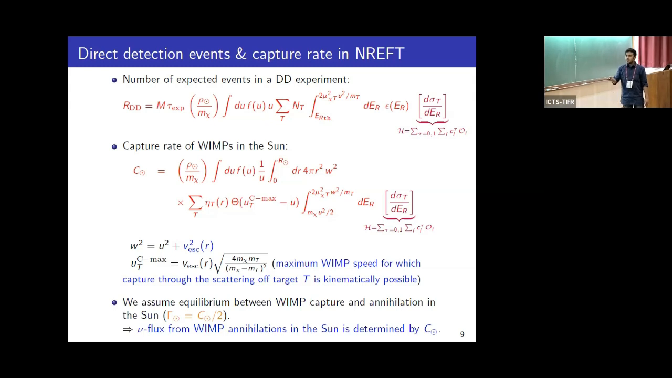We assume equilibrium between WIMP capture and annihilation in the Sun, which implies the capture rate of one WIMP is equal to the annihilation rate of two WIMPs. This is a valid assumption according to the present experimental sensitivity, given that the WIMP is the total dark matter. In this case, the neutrino flux from WIMP annihilation in the Sun is solely determined by the capture rate.